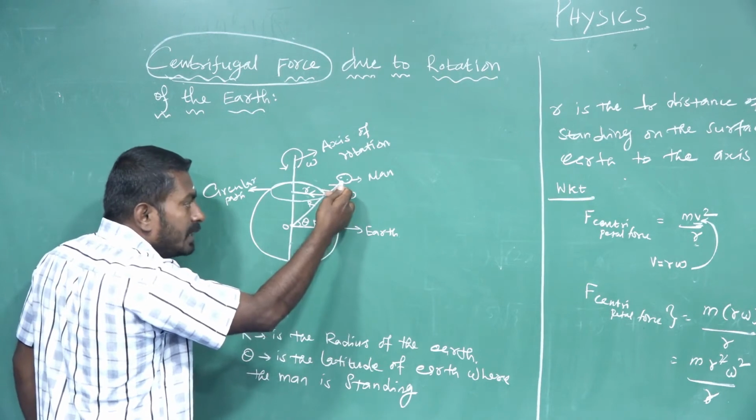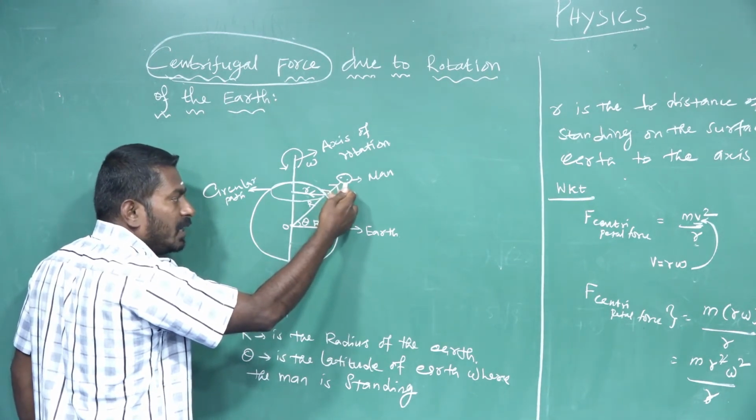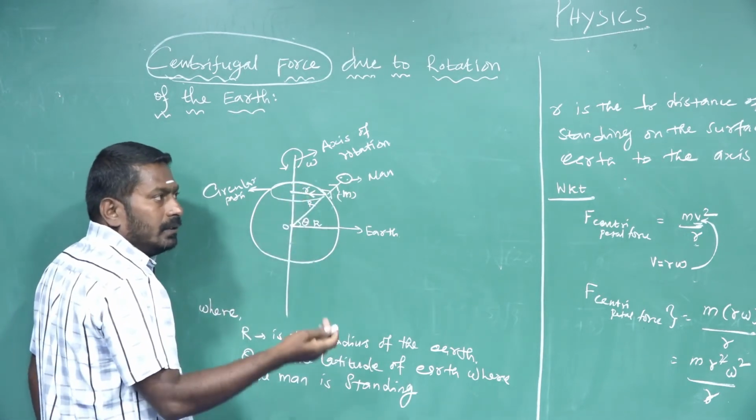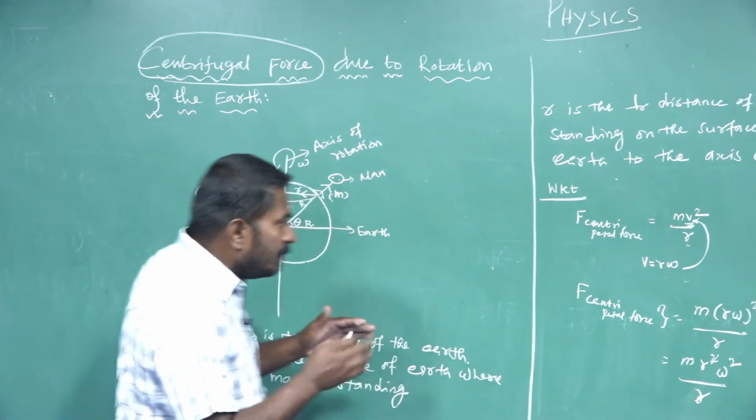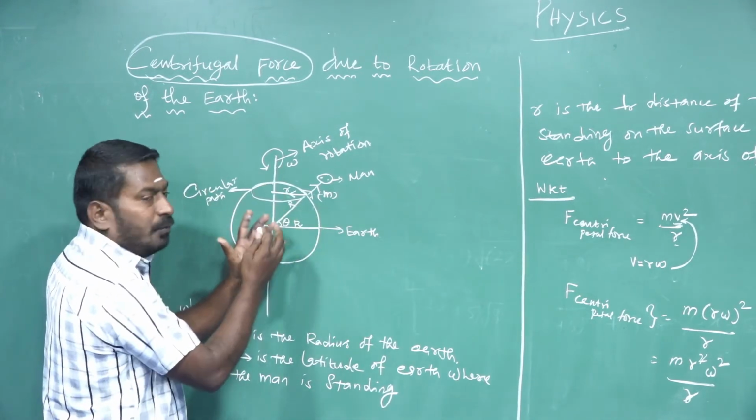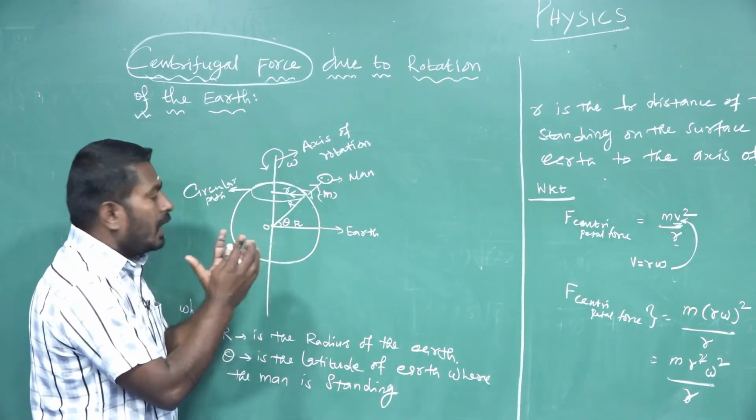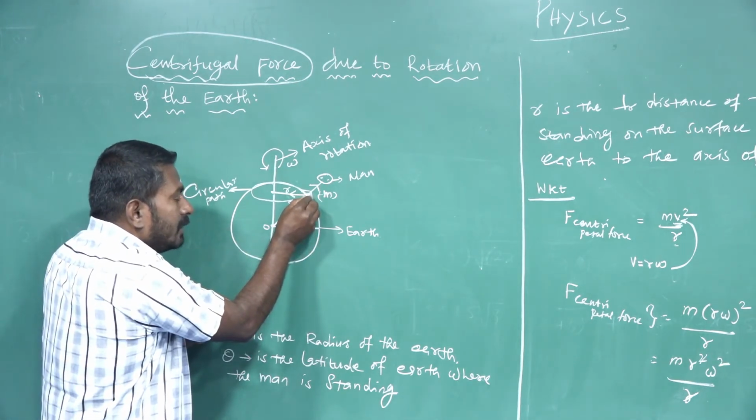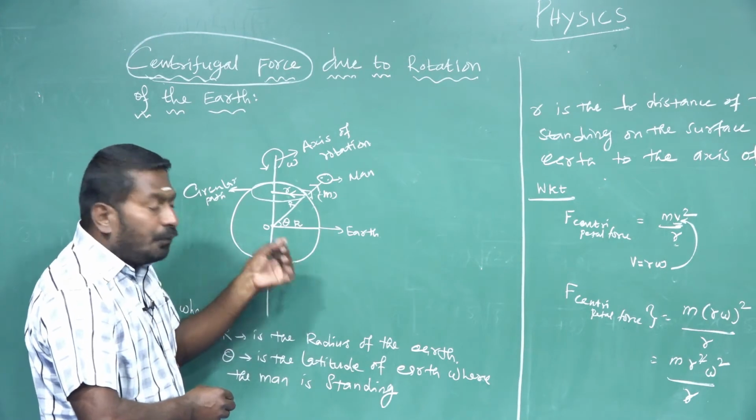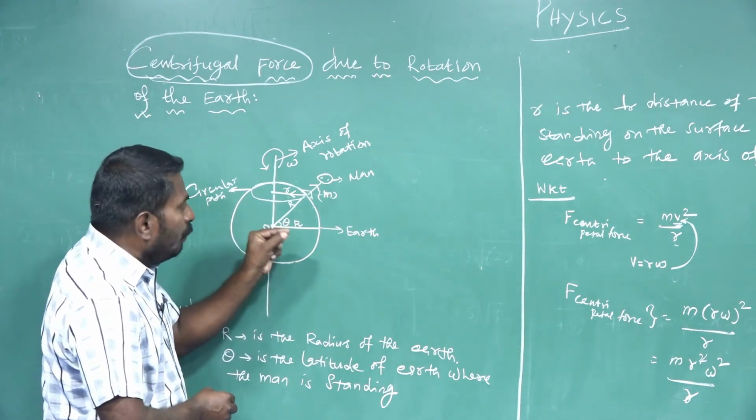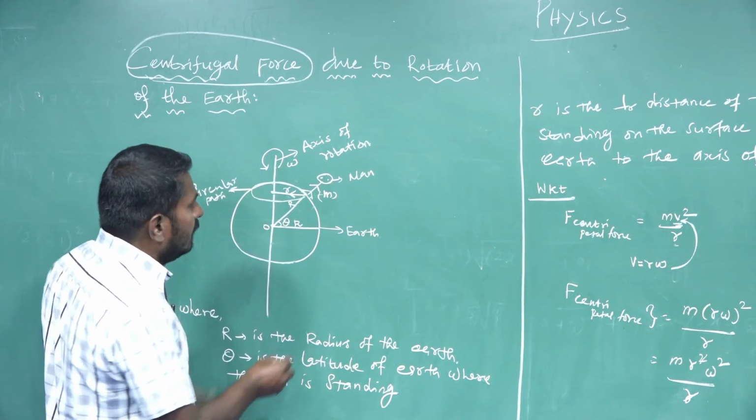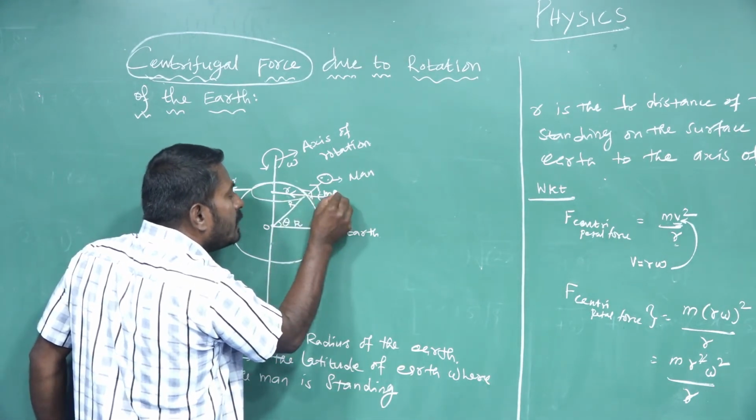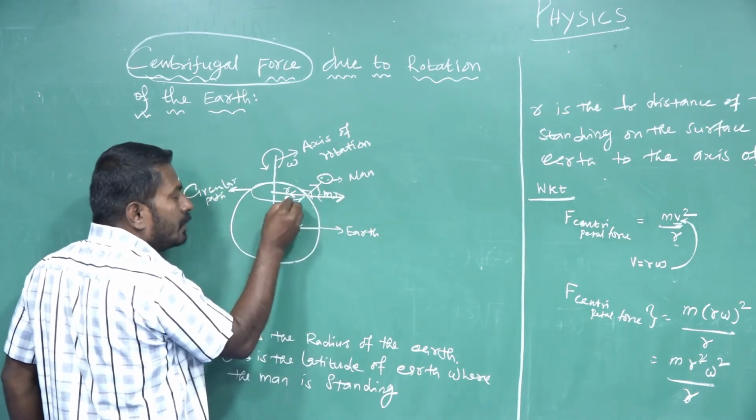So the centripetal force experienced by a man standing on the surface of the earth is directed towards the center of the circular path. We introduce a negative sign. Simultaneously, in the rotational frame of reference, or non-inertial frame of reference, a man standing on the surface of the earth also experiences centrifugal force. That centrifugal force appears to act on the man in the direction opposite to the direction of centripetal force.